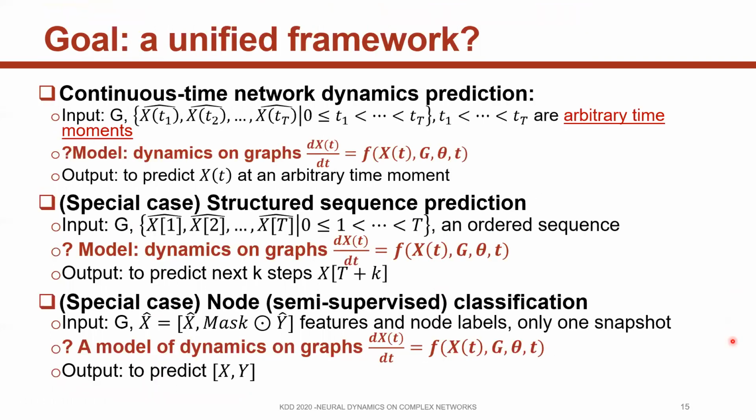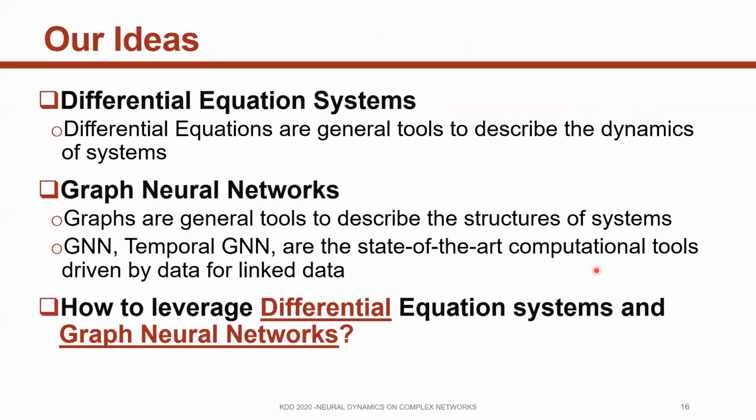Thus, can we propose a unified framework to model continuous time network dynamics prediction, structured sequence prediction, and node semi-supervised classification by a unified framework? Our idea is to combine differential equations and graph neural networks. The differential equations are general tools to describe the dynamics of systems. Graphs are general tools to describe the structures of systems. GNN, temporal GNN are the state-of-the-art computational tools driven by data for linked data. Thus, how to leverage differential equations and graph neural networks?